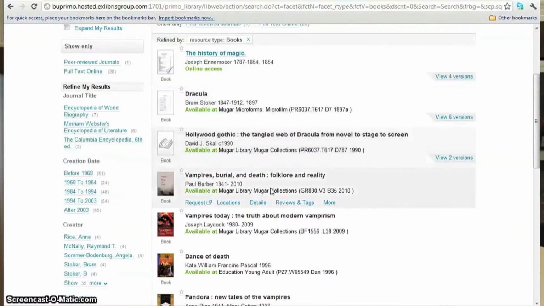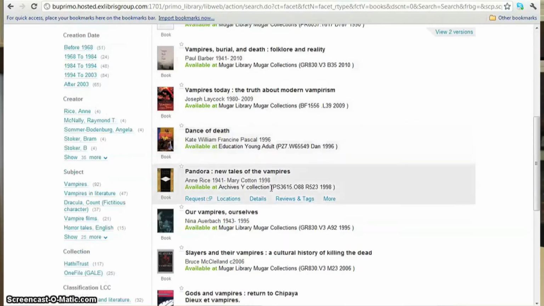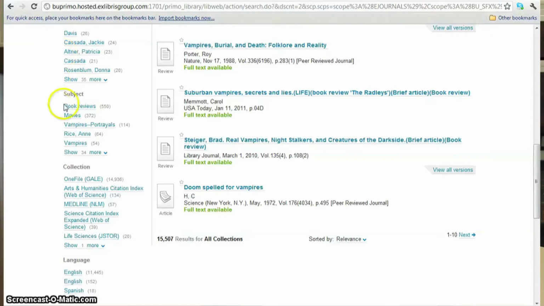Now let's see. I need an article from a journal too. So I guess we can get rid of the book facet by closing the box up here and start from the beginning again. Bingo. Well, there are a lot of articles from medical journals, which as far as I know won't help me on this paper. Let's look at the subject facets. Awesome. There is one dedicated solely to vampires. Wow, there are a lot of articles.